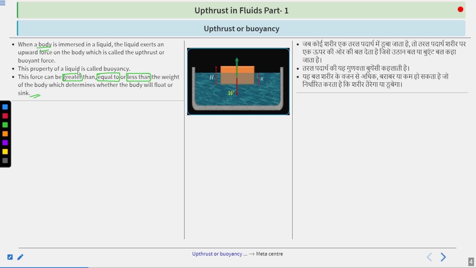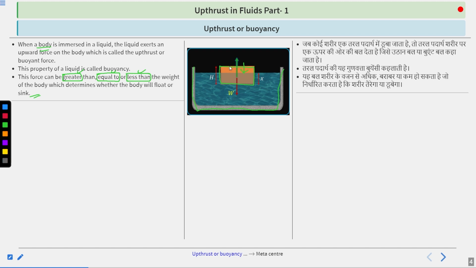These three conditions decide whether the body will sink in the water or float. If this is a bucket full of water and you are trying to dive this mug inside the water, it depends on the weight of the mug and the force.